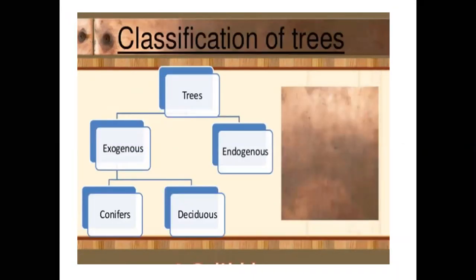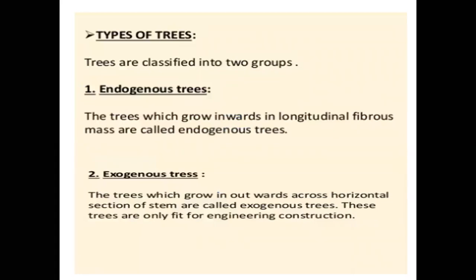Classification of trees. Trees are classified into two categories: first is exogenous and second is endogenous trees. Exogenous trees are again classified into two categories: conifers and deciduous. First of all, we start with endogenous trees. What are endogenous trees? The trees which grow inward in a longitudinal fibrous mass are called endogenous trees, and the trees which grow outward across a horizontal section of the stem are called exogenous trees. These trees are the ones fit for engineering construction.